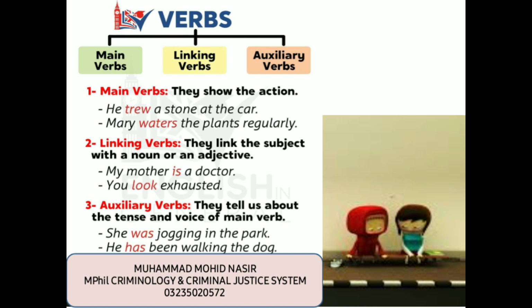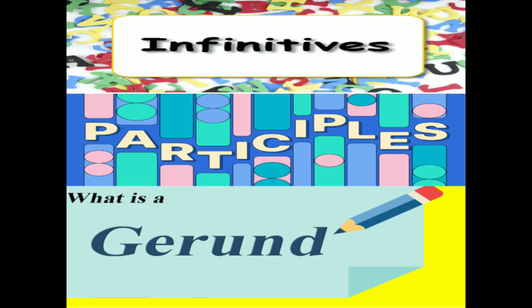It shows action. And linking verbs: my mother is a doctor, is is used in this sentence as a linking verb. And you look exhausted, and look is used as a linking verb in this sentence. Auxiliary verbs: she was jogging in the park. Was tells us about the voice of the main verb. And he has been walking the dog, has is also used as an auxiliary verb.